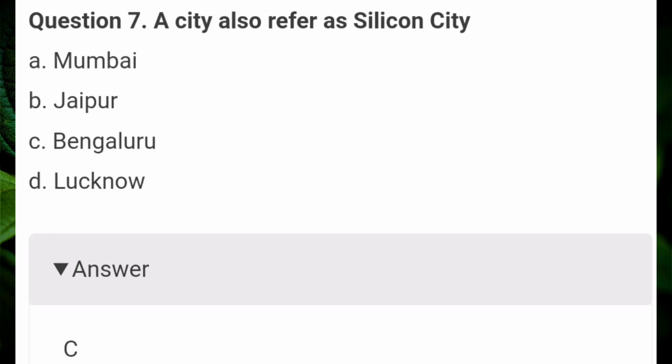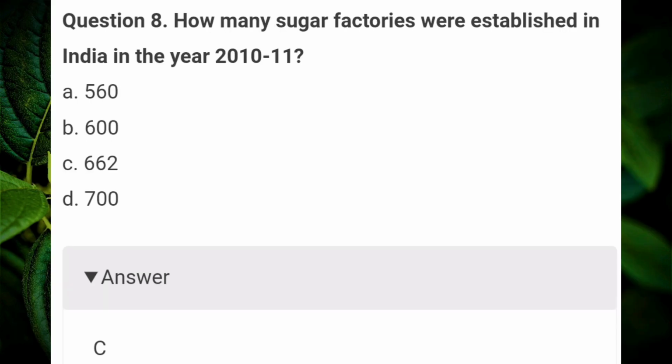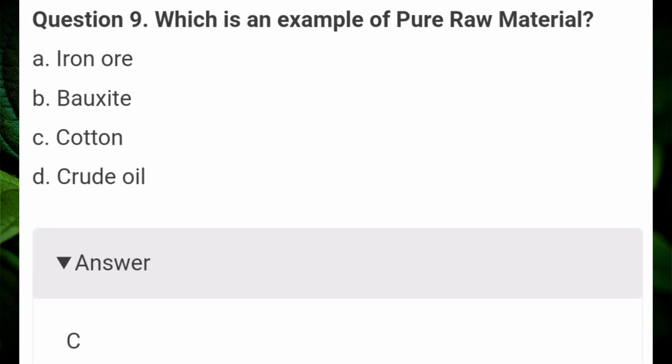A city also referred to as Silicon City. Answer C. Bengaluru. How many sugar factories were established in India in the year 2010 to 2011? Answer C. 662. Which is an example of a pure raw material? Answer C. Cotton.